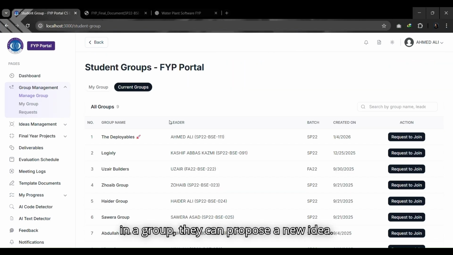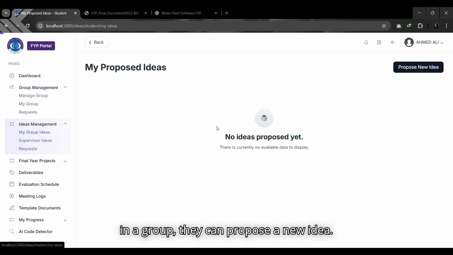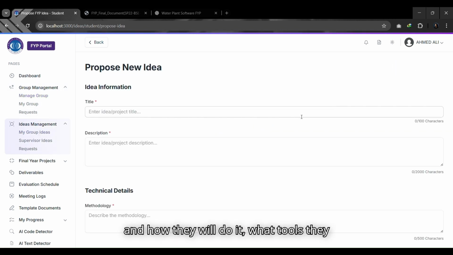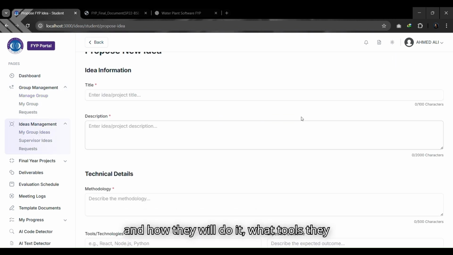Once students are in a group, they can propose a new idea. The form will ask for the title, description, how they will do it, what tools they will use, and what they expect to achieve. This gives users enough info to understand the project.